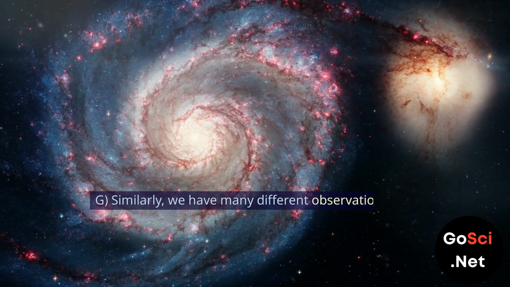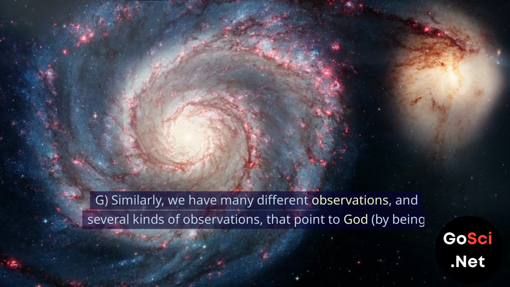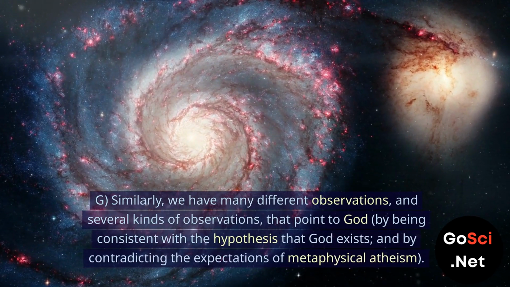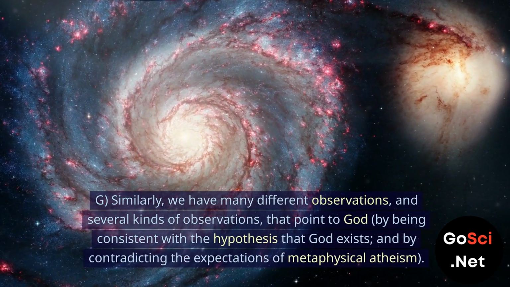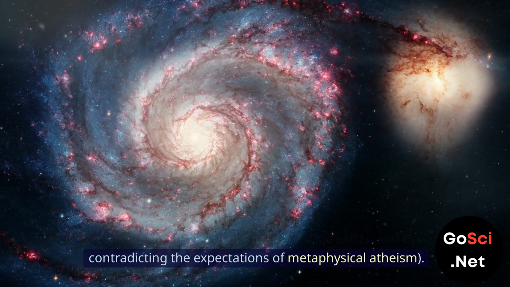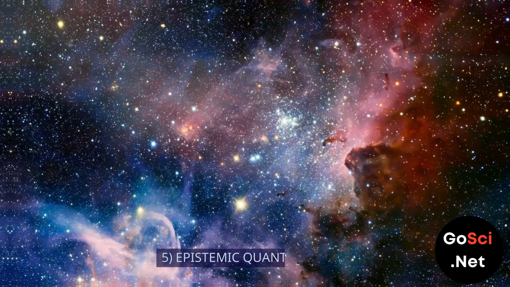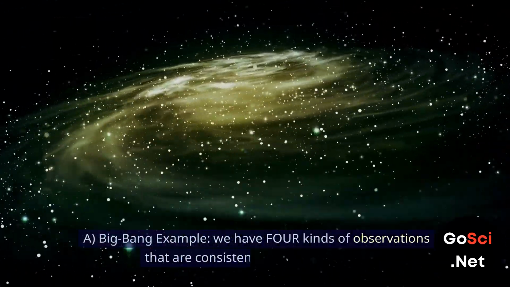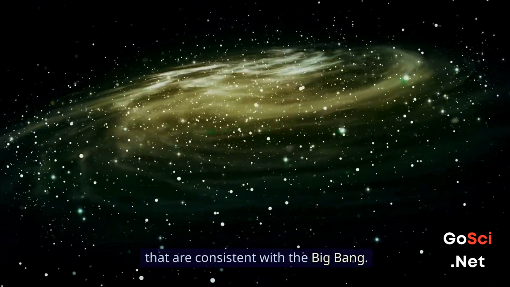G. Similarly, we have many different observations, and several kinds of observations, that point to God, by being consistent with the hypothesis that God exists, and by contradicting the expectations of metaphysical atheism. 5. Epistemic quantification. A. Big Bang example. We have 4 kinds of observations that are consistent with the Big Bang.